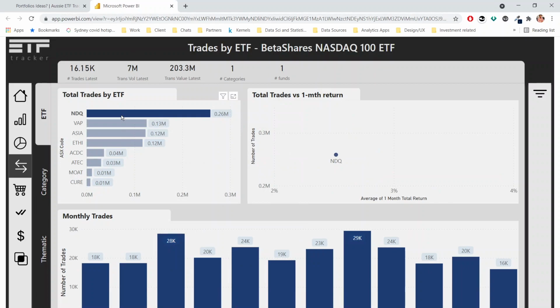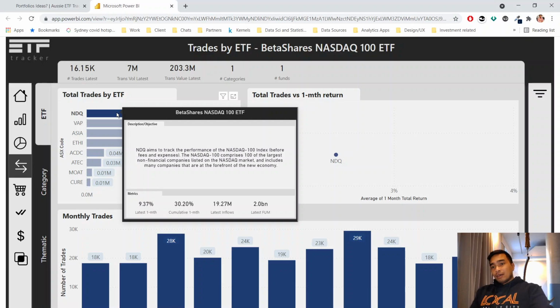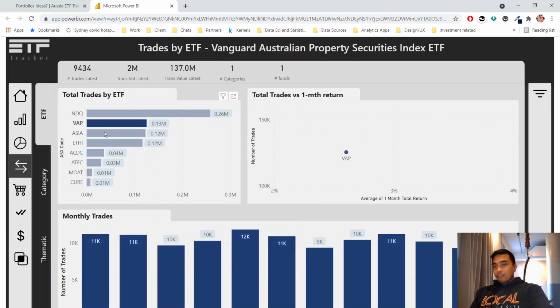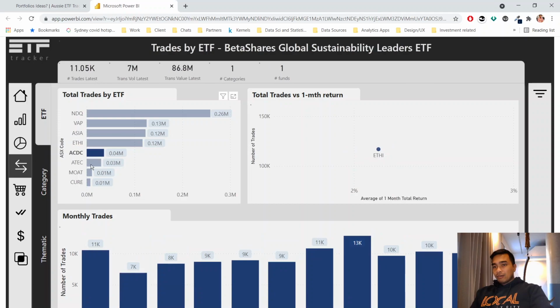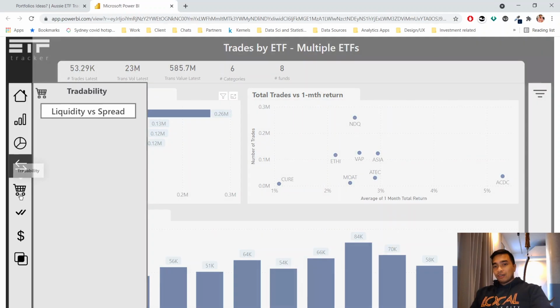So what you can see here is NDQ, and if you hover over that, the description that comes up there is a description of what is basically going on with that BetaShares ETF. It tracks the NASDAQ 100 index before fees and expenses. Okay, and very interactive again. So as you click on each of these ETFs, you can see things change there.